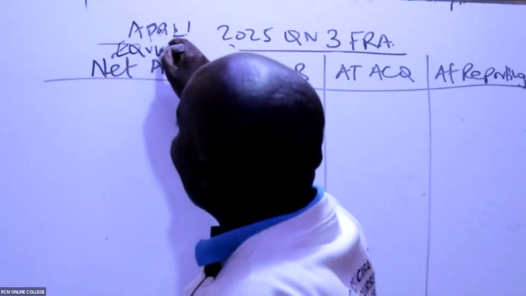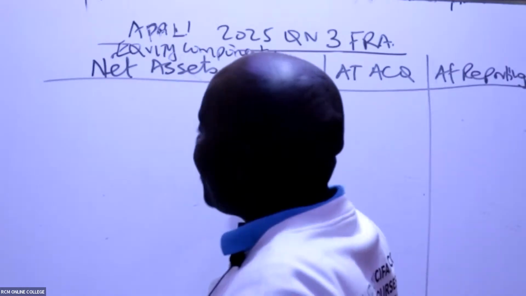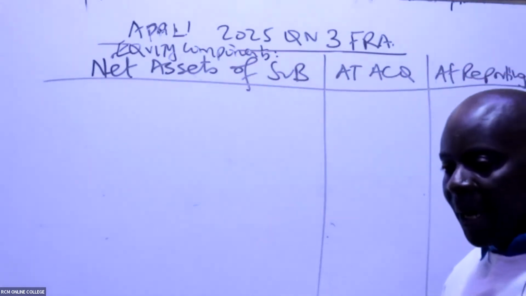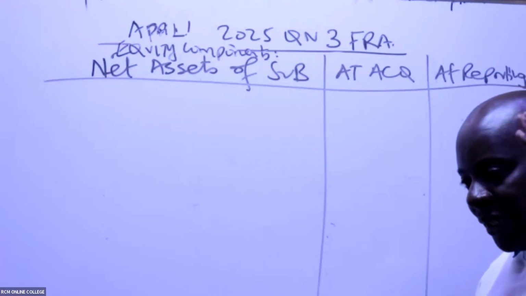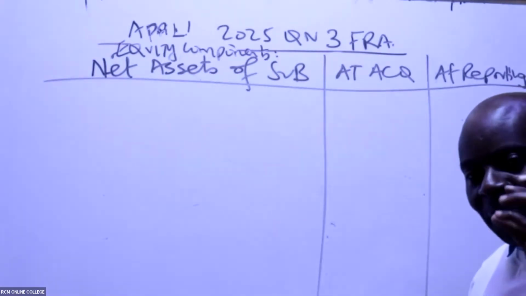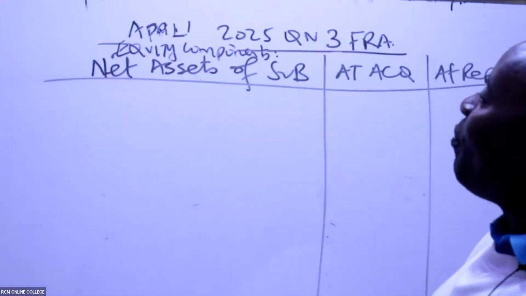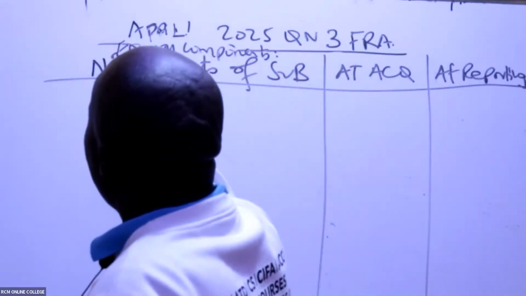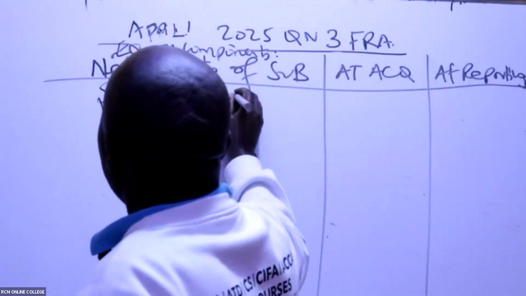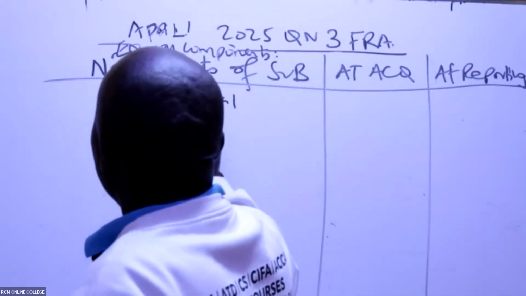Equity components. But let me ask you a question. Do you remember the name of our subsidiary? What is the name of our subsidiary? It's YHEB Limited. So for YHEB Limited, the equity components, remember, equity is the share capital. So we have here share capital. We have, in this case, share premium.